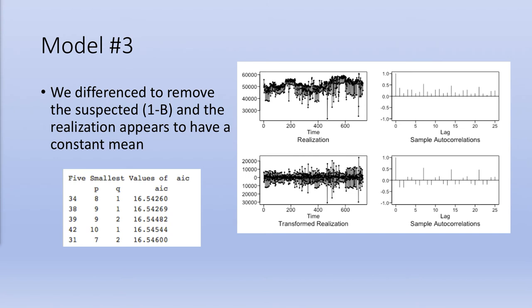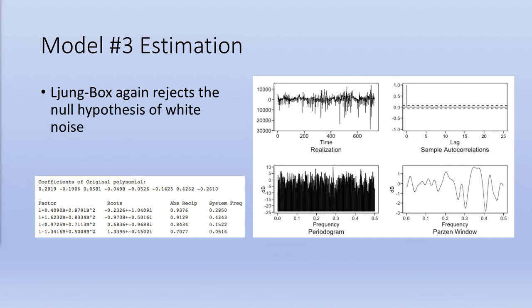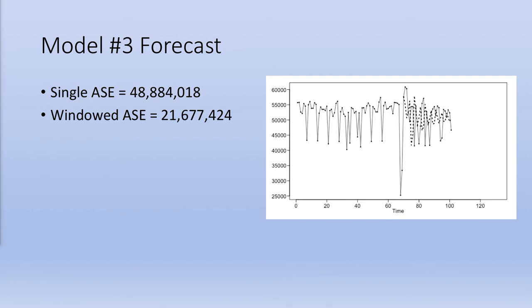Since we saw evidence of the wandering in the realization, we decided to difference the data to remove the suspected (1-B). Both the AIC and BIC scored an ARMA(8,1) as the lowest. Model parameters again were estimated with maximum likelihood estimates, and again we're still not able to model out all the signal, but this time significant lags had been removed. The factor table here aligns much better with the frequencies we saw earlier in the Parzen window. The forecasts for this model are our best yet in terms of both the single and the windowed ASE. The forecasts have pseudo-cyclic behavior following that weekly pattern and dampen as they get further into the future and tend toward the mean as that uncertainty grows.